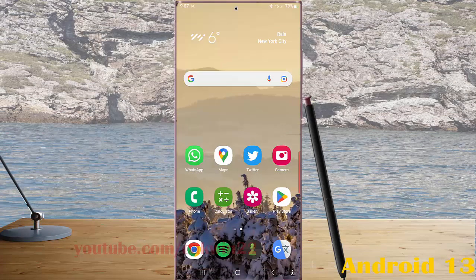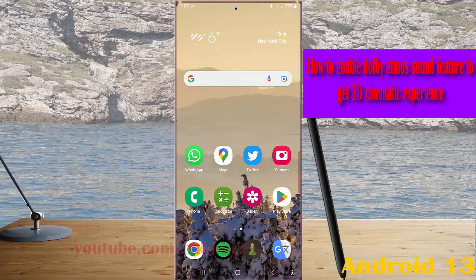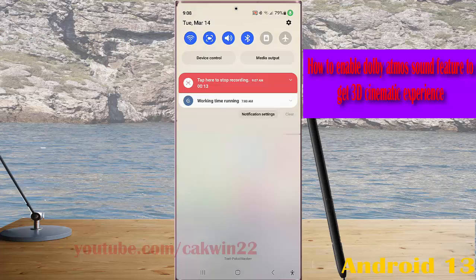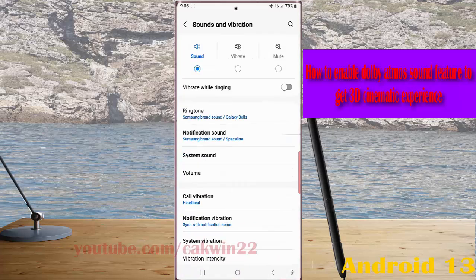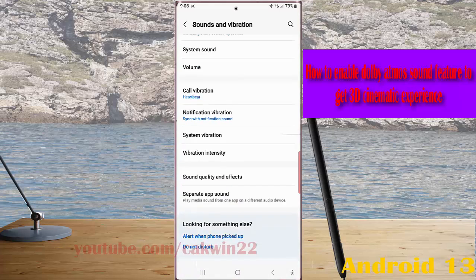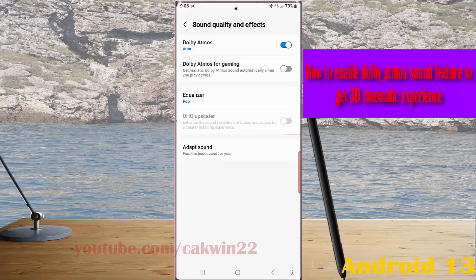To enable the Dolby Atmos sound feature to get a 3D cinematic experience on the Samsung Galaxy S23 Ultra, swipe down from the top of the screen and then tap the Settings icon. Tap Sounds and vibration, scroll down the screen, tap Sound quality and effects, and then tap the gray On option next to Dolby Atmos to turn this option on. When the switch turns blue, it means that this option is on.